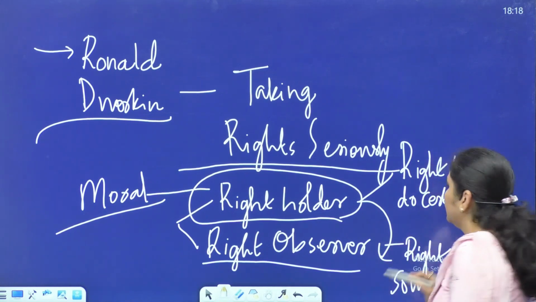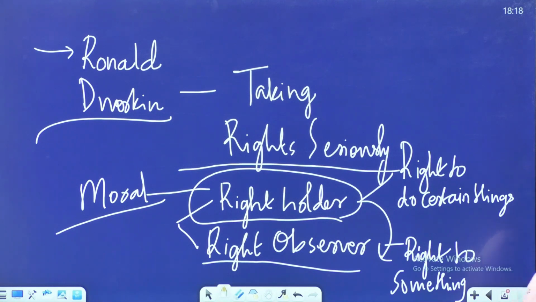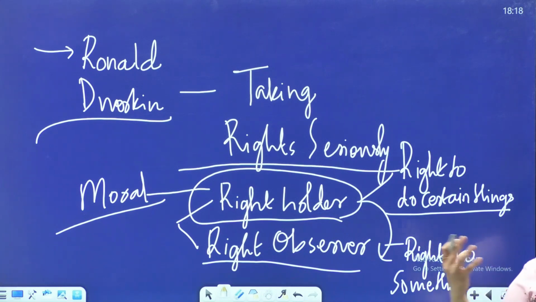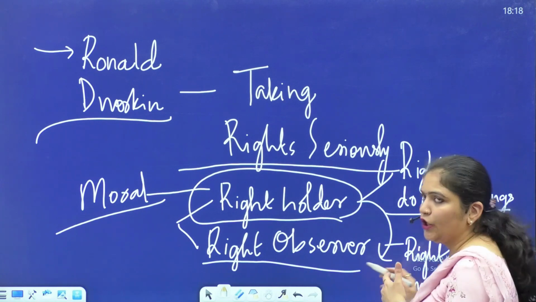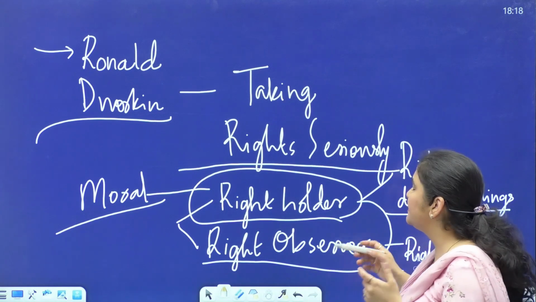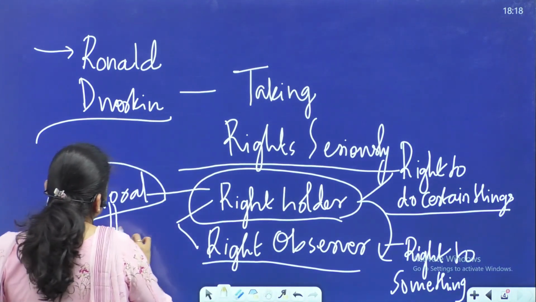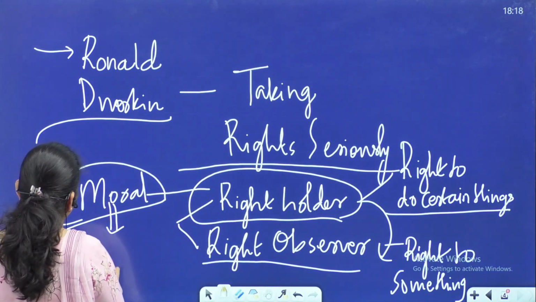Now, in this right to do certain things, point out that every right holder is morally free to do certain things. And it is in one's own interest and it deserves protection. So the reason is what? Obviously, it cannot be all reasons. The reason should be moral reason. And what is moral basis here? It is human dignity.